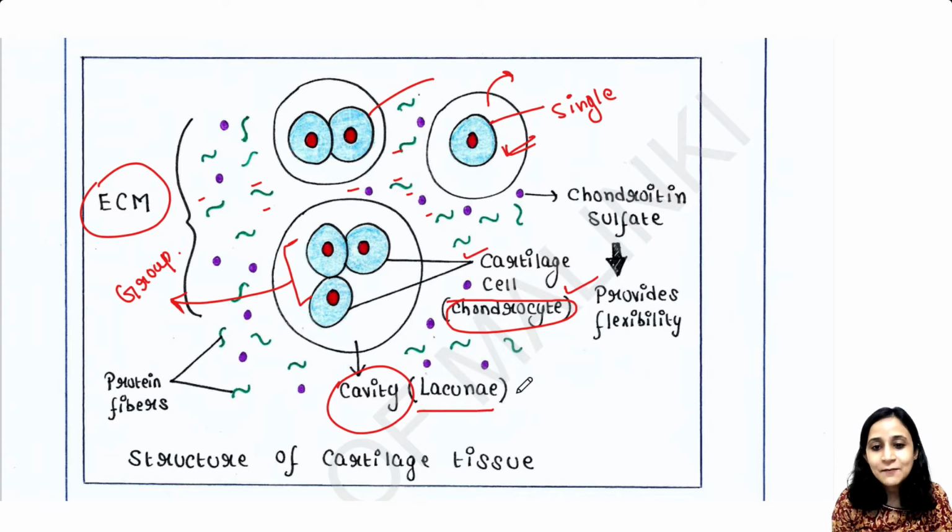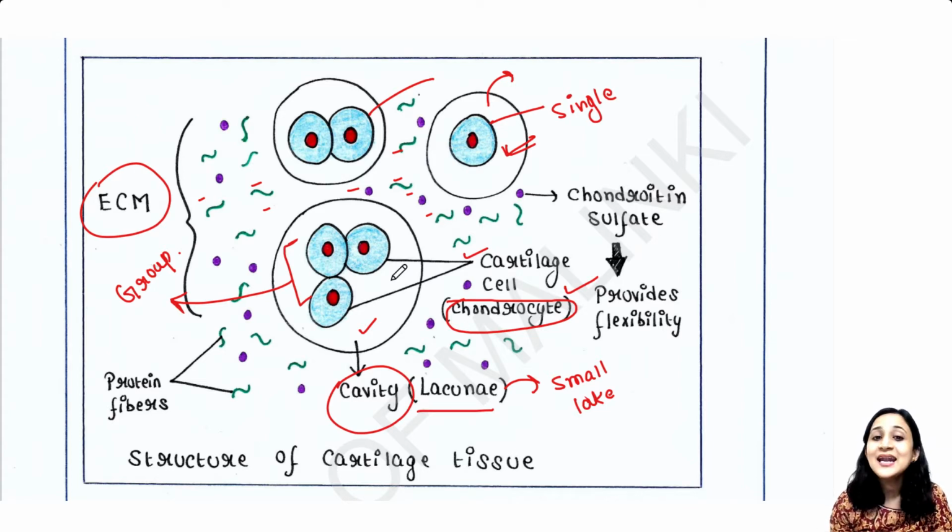So what is the meaning of lacunae? Lacunae means small lake. So this is a cavity-like structure where these chondrocytes are placed. And this cavity or lacunae is nothing but the accumulation of some extracellular matrix.